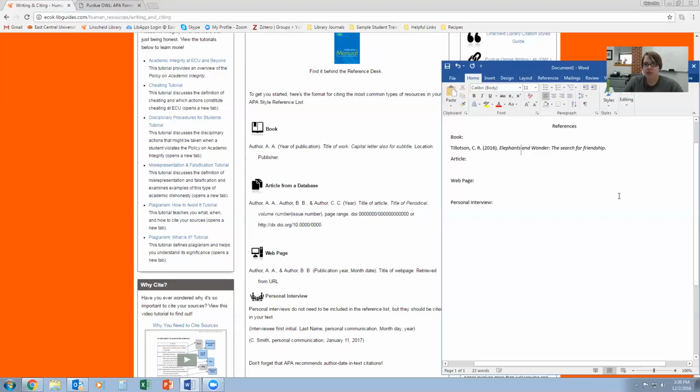Okay, so that is what that would look like. We're going to backspace, enter, and tab over. Because remember, everything after the first line in a citation needs to be indented over one. So that's what a typical book citation is going to look like.